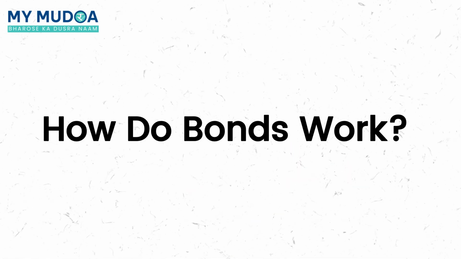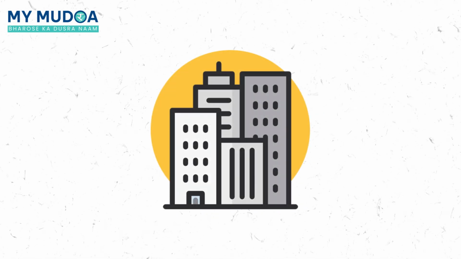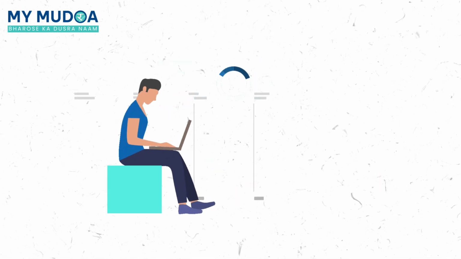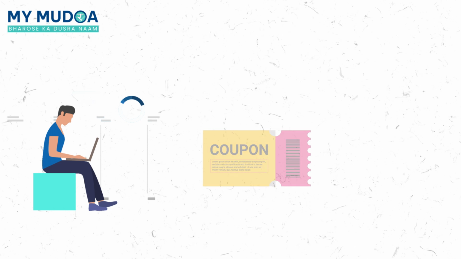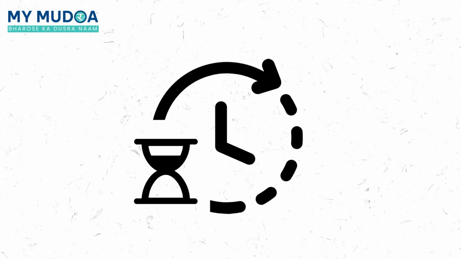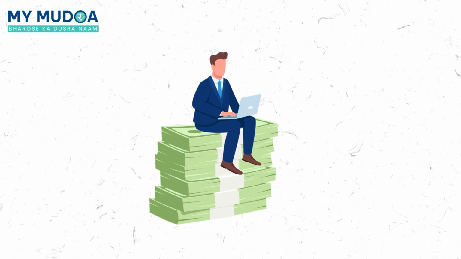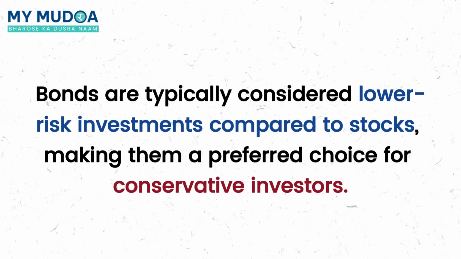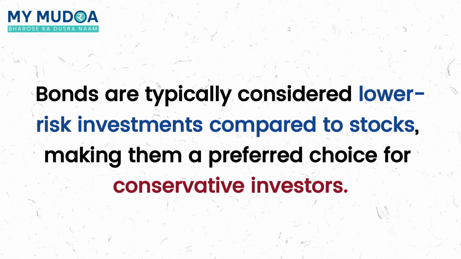How do bonds work? Bonds operate on a simple principle. An entity issues bonds to raise funds and investors buy these bonds, receiving fixed interest payments known as coupon payments over a set period. At the end of this period, at maturity, the issuer repays the principal amount. Bonds are typically considered lower risk investments compared to stocks, making them a preferred choice for conservative investors.